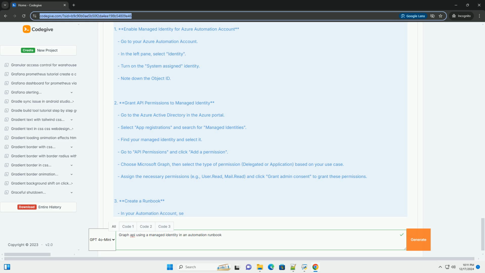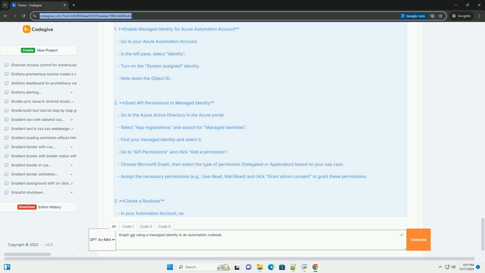Additional resources. Azure Automation Documentation, https://docs.microsoft.com/en-us/azure/automation. Microsoft Graph API Documentation, https://docs.microsoft.com/en-us/graph/overview.